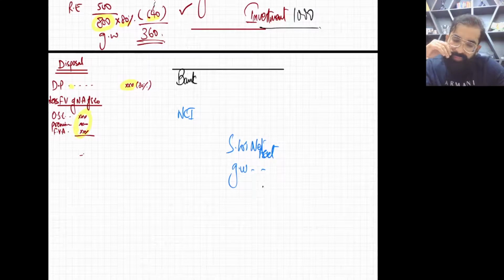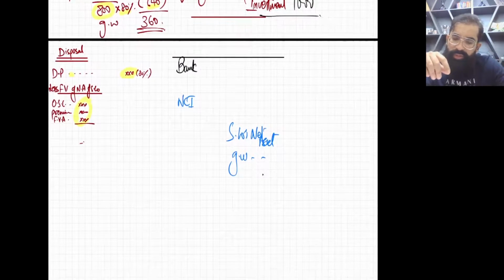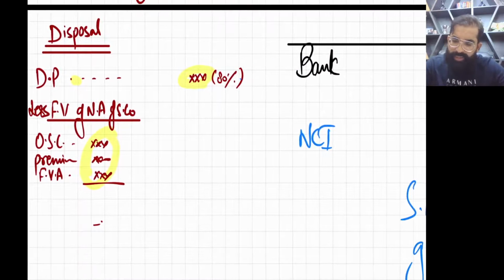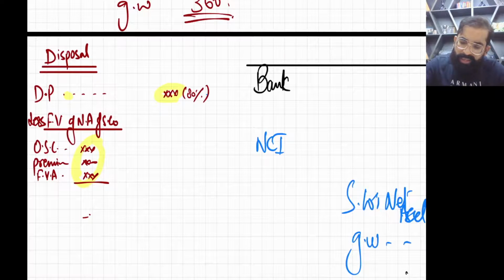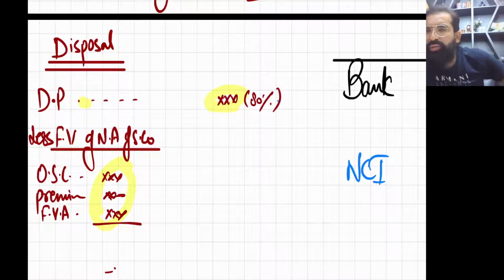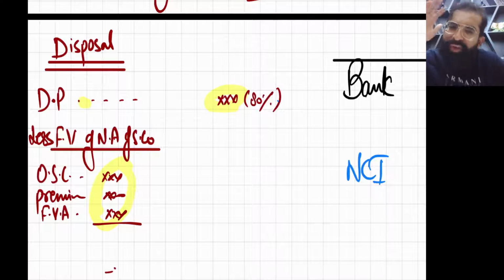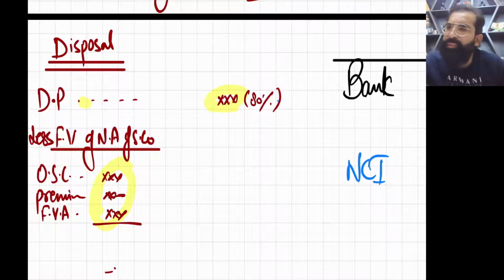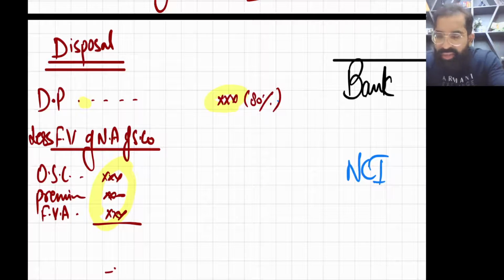Now the next thing, there is a topic which we call disposal. Just giving you some hints. Let us say parent company bought 80% shares of a company a few years back, and now after a few years, parent company is selling all 80% shares. So that means parent company is losing control. Just think, when you sell one single asset, one plant, one furniture, you calculate gain or loss on disposal. So the same is the case here.